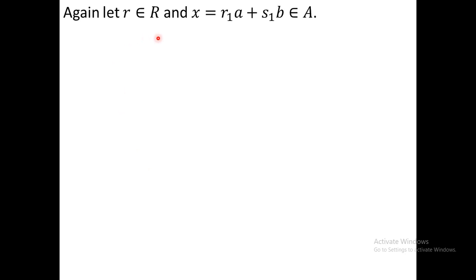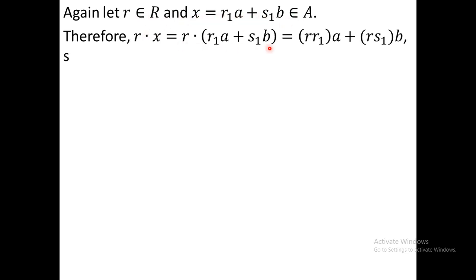Now I will go to the second condition. For that purpose, we consider two elements. Here we consider small r in capital R and x in A. Now we calculate x dot r or r dot x. Here r dot x means r of r1a plus s1b. r of r1a means (r r1) of a, and r of s1b means (r s1) of b.